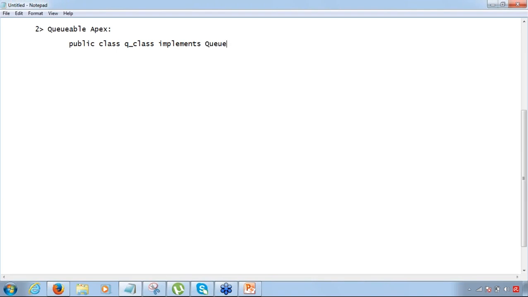implements Queuable. Okay. So this is the interface that is being implemented.